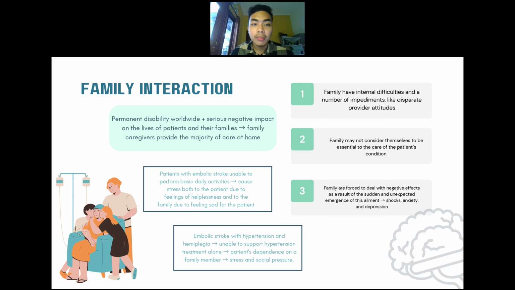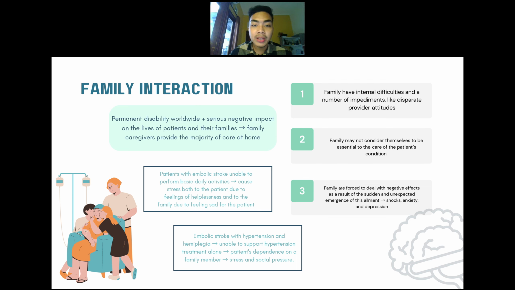And lastly, family are forced to deal with negative effects as the result of the sudden and unexpected emergence of this ailment, including shock, anxiety, and depression. In the case of a patient with embolic stroke, being unable to perform basic daily activity causes stress both to the patient due to the feeling of helplessness and to the family due to the feeling of sadness for the patient.